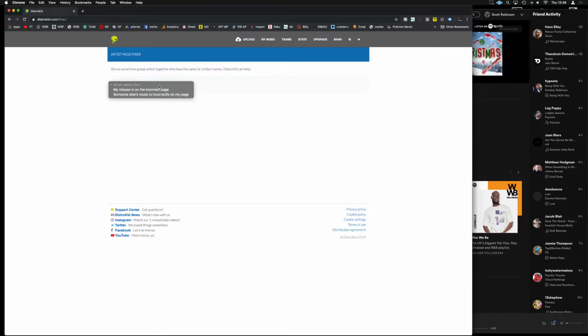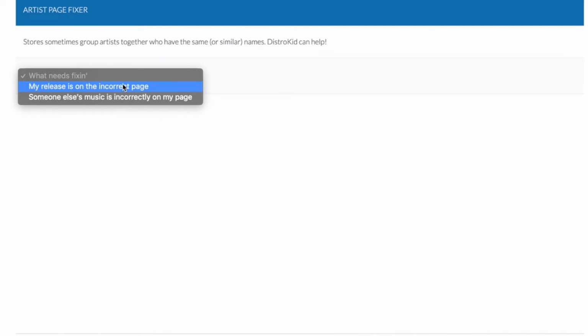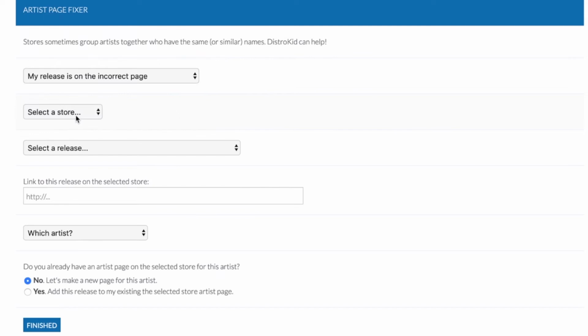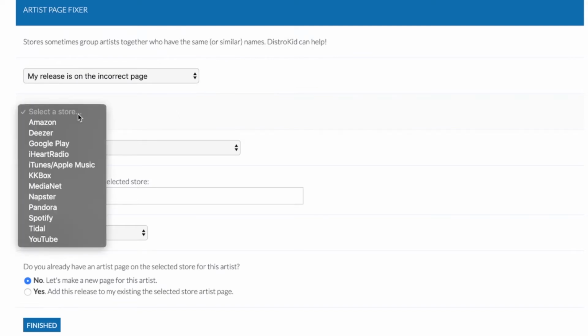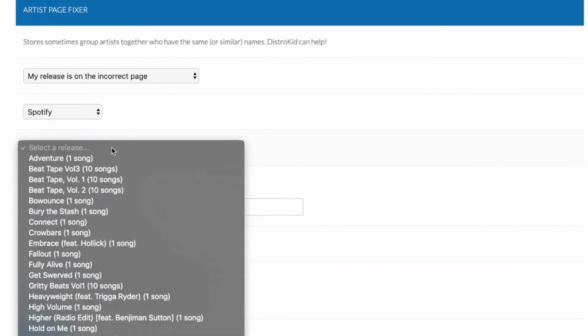So what needs fixing? My release is on the incorrect page, and that's the case in my case here. So that's what we're going to do. We need to select what store has got it incorrect. So in this case, it's going to be Spotify, but as you can see, most of the major players are on there. We need to choose the release.